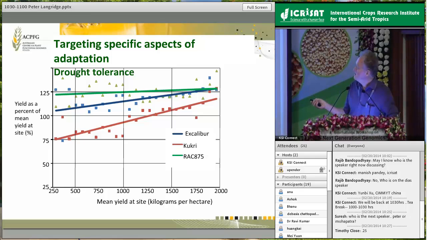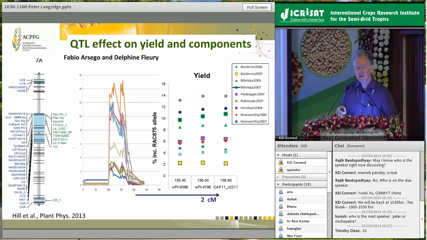But you can see now under severe stress these varieties respond differently. They're all yielding fairly similarly in what we regard as a good site. Under severe stress they're responding differently. Some are able to maintain their yield more effectively than others. So what we tried to do was to tease apart the genetics and the control of this pathway and these processes. And to cut a long story short, one can go through a fairly standard QTL mapping analysis.